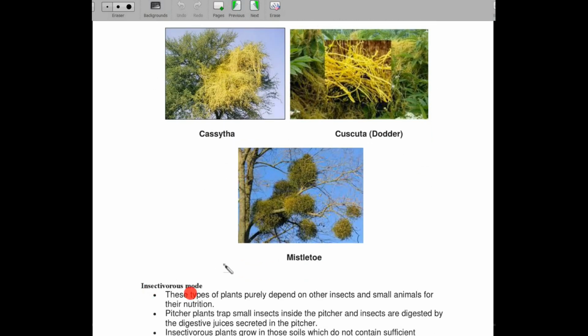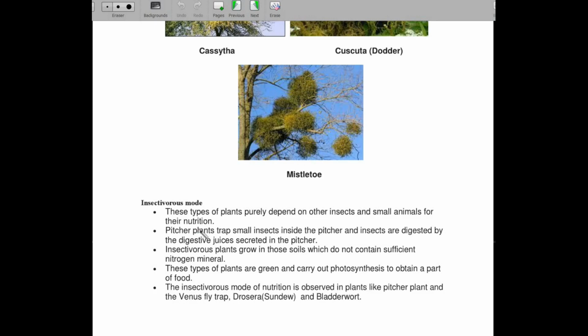Next is the insectivorous mode of nutrition. In this mode of nutrition, the plant is dependent on insects and small animals for their nutrition. Actually, in this mode the plants are doing photosynthesis, but they need a specific type of nutrient, mostly nitrogen.